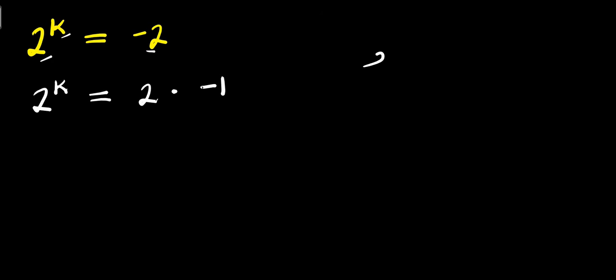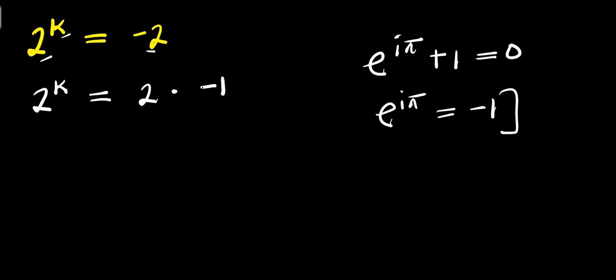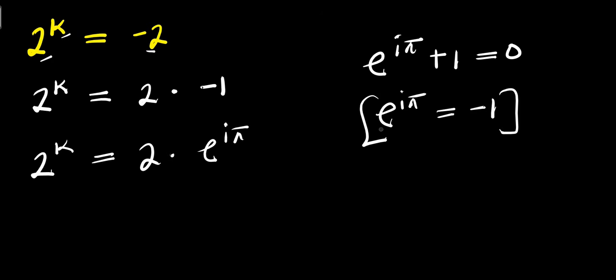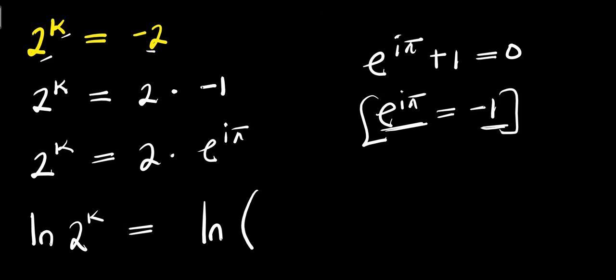So remember, if you have e power i times pi plus 1 equals 0, meaning e power i times pi equals -1. So I can simply have 2 to the power of k equals 2 times e power i times pi, which is this one here that equates to -1. So from here, I can apply natural log. I have natural log of 2 power k equals natural log of 2 times e power i times pi.